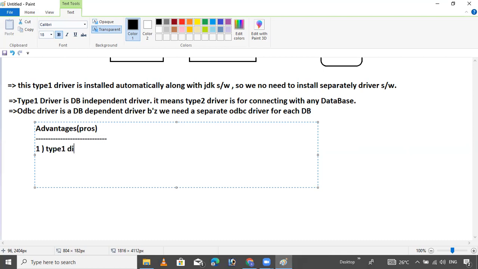The Type 1 driver is automatically installed along with the JDK software, so we do not need to install it separately.